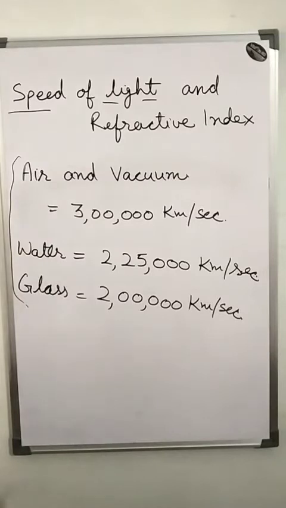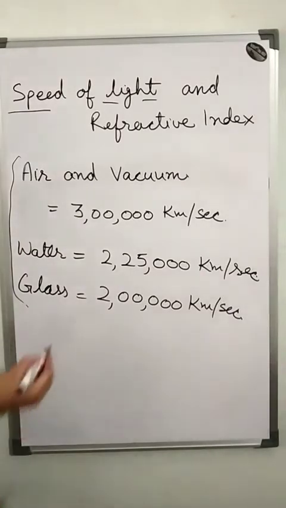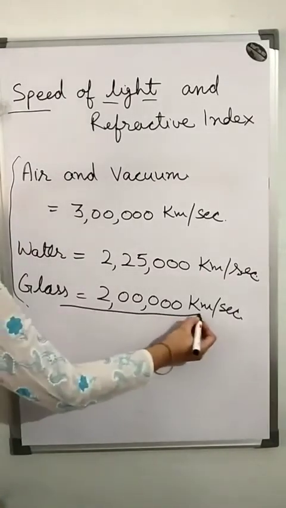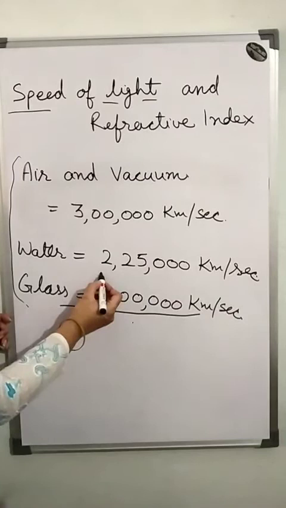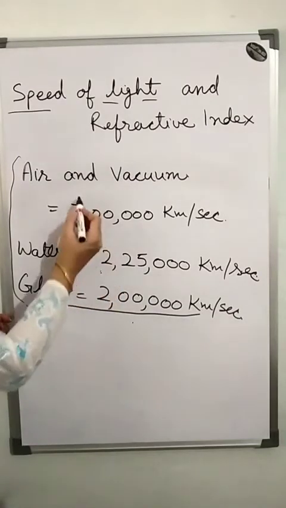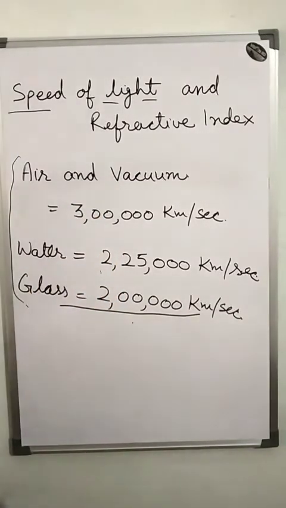The medium in which the speed of light is lesser is termed an optically denser medium. So we can say glass is optically denser than water, and water is denser than air. Okay everyone?